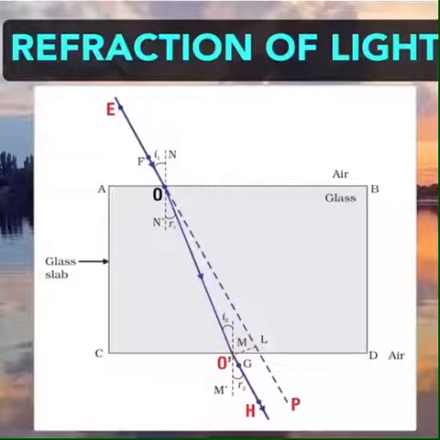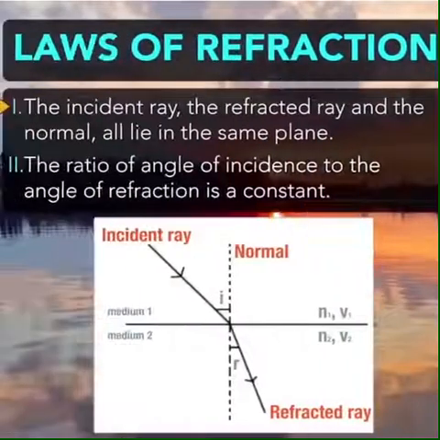Now the angles, as you can see, angle I and angle R are equal to each other because on both the sides, which medium is present? Medium is air. So it means density of air is the same everywhere. That is why angle I is always equal to angle R. And when we extend the incident ray in the backward direction, it is parallel to the emergent ray, the refracted ray. So it is the rule that the incident ray and the emergent ray are parallel to each other.